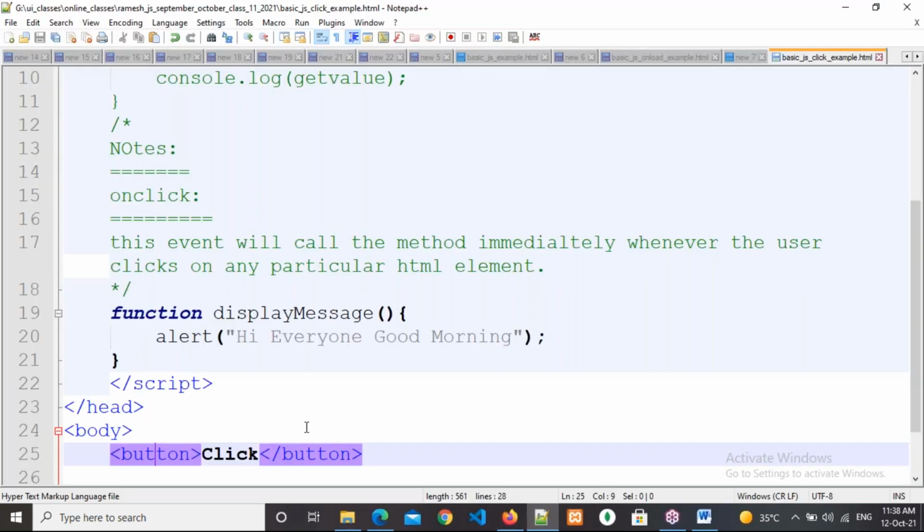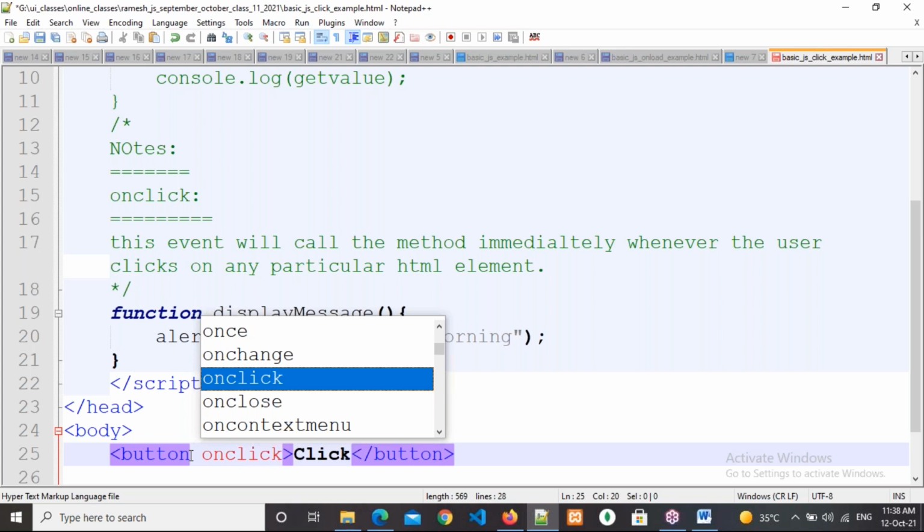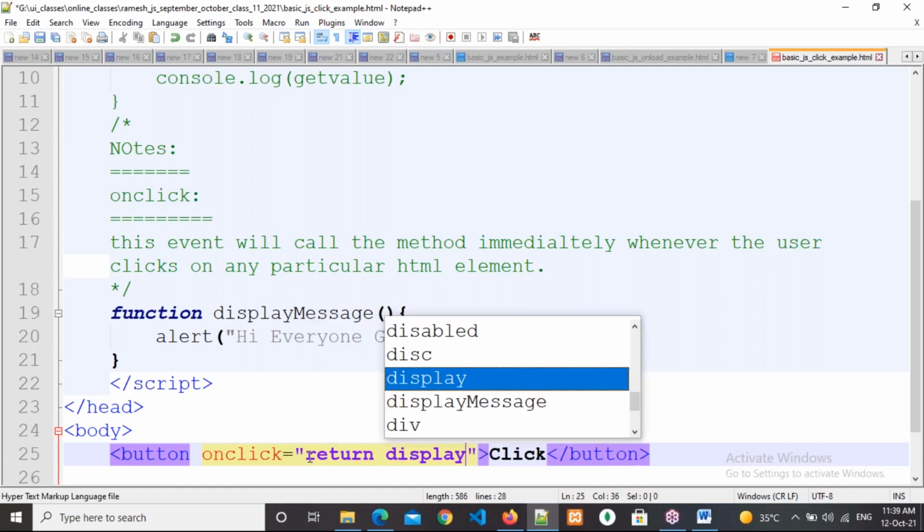Okay. So if you want to know whether any element is clicked or not, then we need to go for the onclick event attribute. So what I'm writing here is the method name. We can write display message here, but it is better to use the return keyword. I will tell you how the return keyword works a little bit later. Display message.